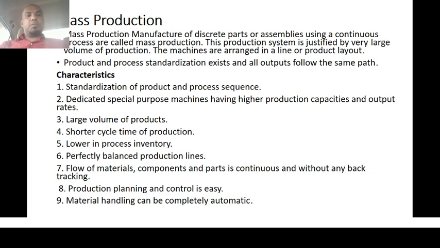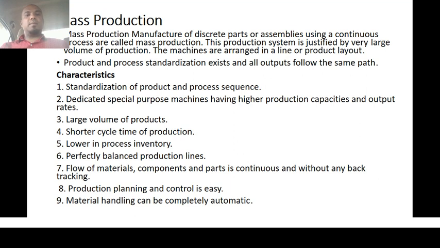So coming to mass production, one more classification of production. What do you mean by mass production? We will see now. Mass production manufacturing describes the production or assembly using a continuous process. Here the production system is justified by a large volume of production. Mass means production will be done on a large scale with a large volume. Here the machineries are arranged in a line, something like a product layout.